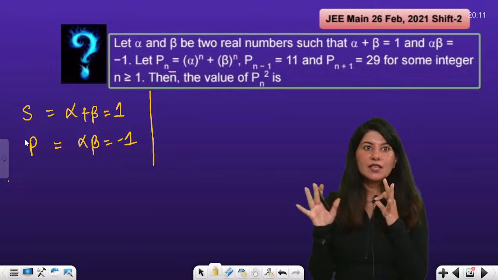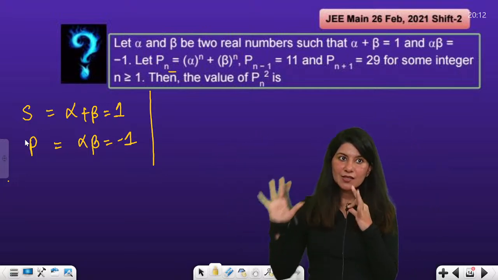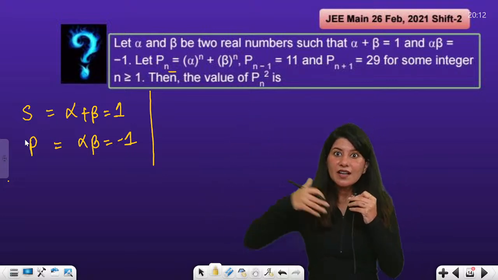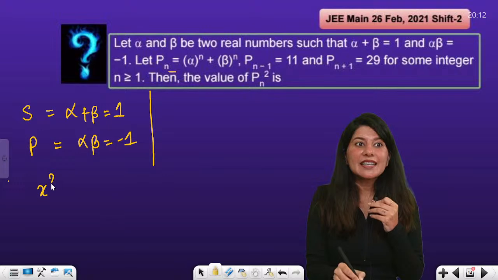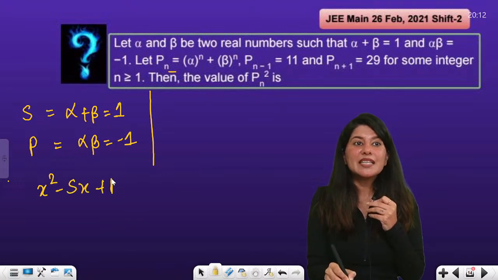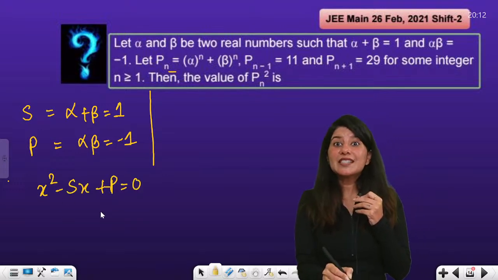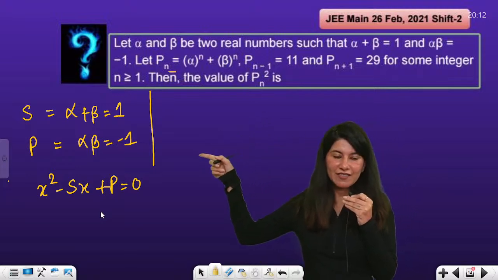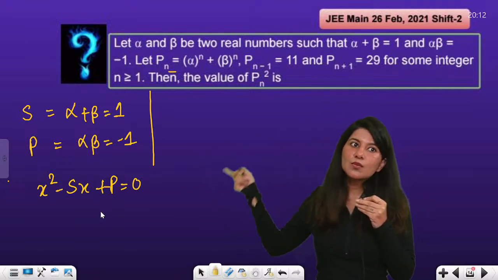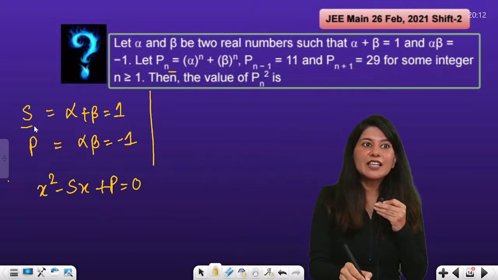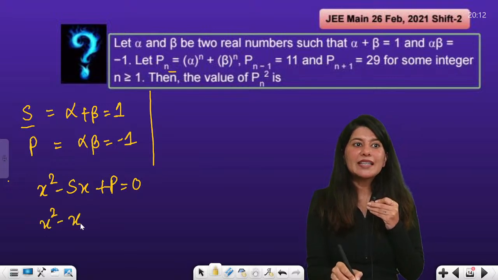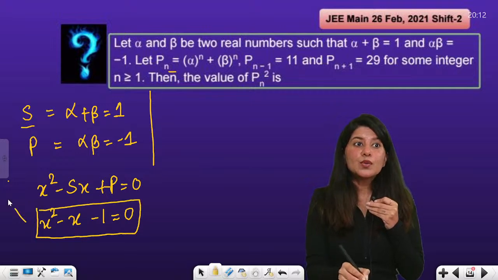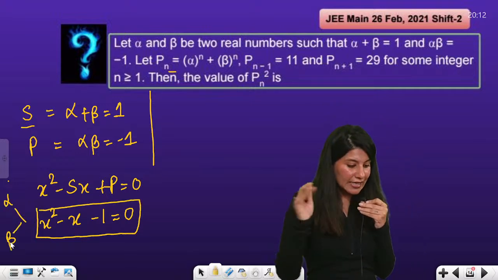So in the question, it is given that alpha plus beta is 1, alpha beta is minus 1. The moment I look at these two equations, I feel why don't I write x square minus sx plus p is equal to 0, which is a quadratic equation whose sum of roots is 1, in the question it is given as alpha plus beta, and whose product is minus 1. So why not I plug in the value of s as 1. So x square minus x minus 1 is equal to 0. This is my quadratic equation whose roots are alpha and beta. Do you agree till here?